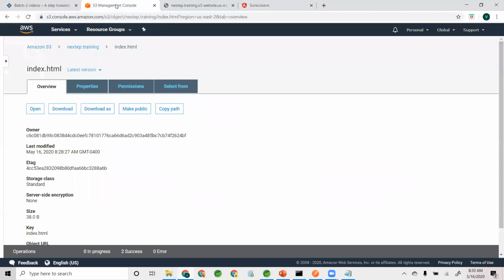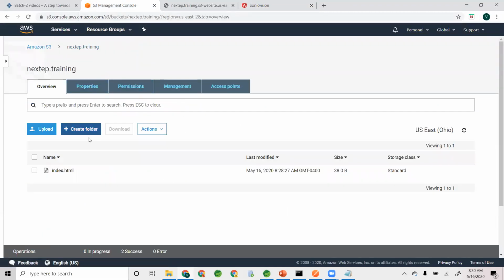A lot of my students in the previous batches built their own sites. They created their index.html, put a small menu there, and uploaded their photos. Using simple HTML and CSS and uploading the images, they built beautifully. Any questions at this point?